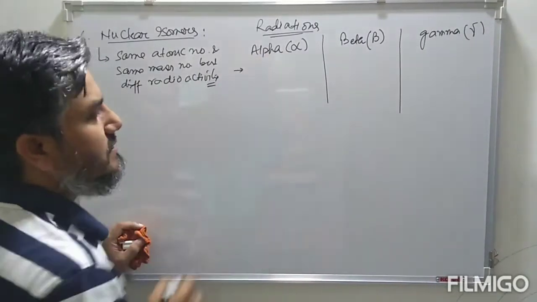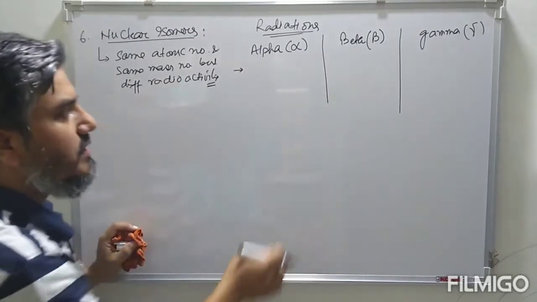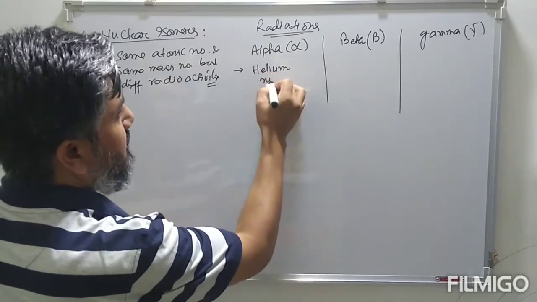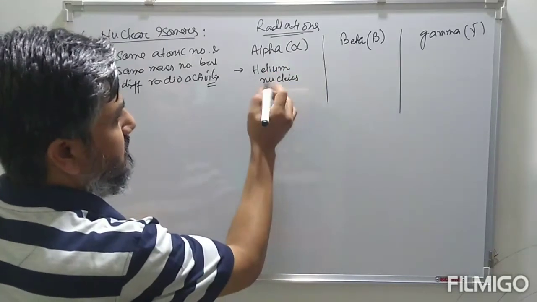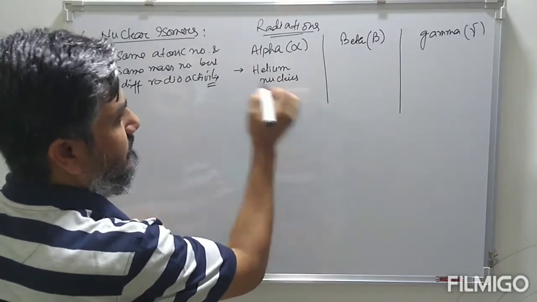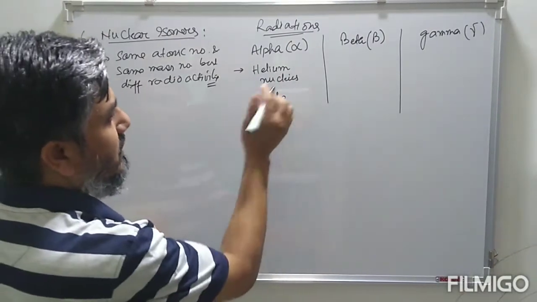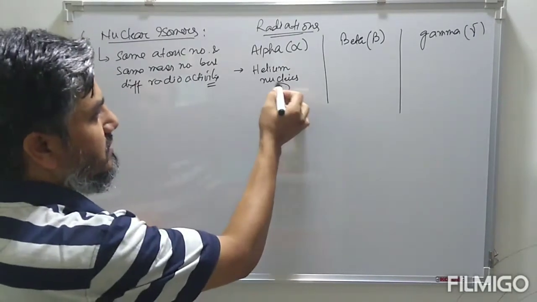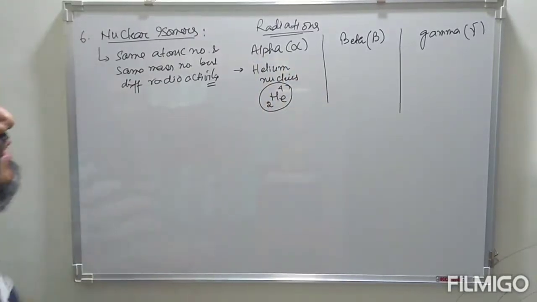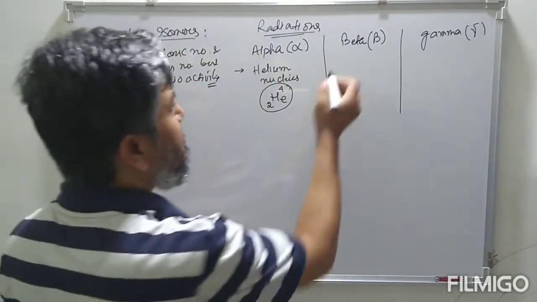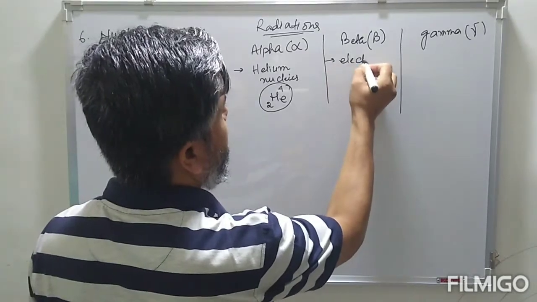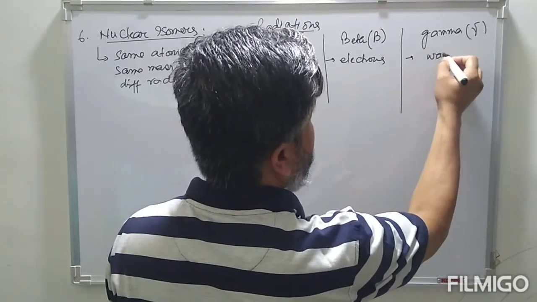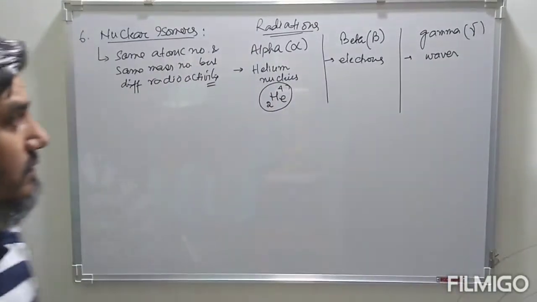These alpha rays are positively charged helium nuclei. Helium has mass number 4, atomic number 2. This helium nucleus is defined as alpha rays. Beta rays simply mean electrons, and gamma rays are waves, radiation.